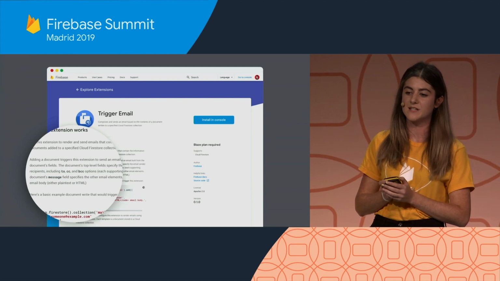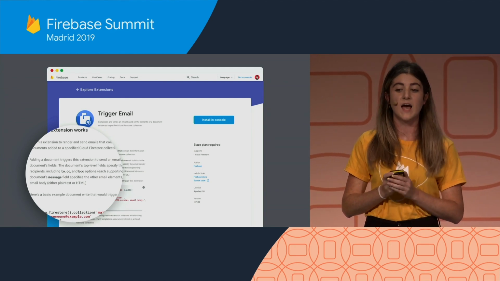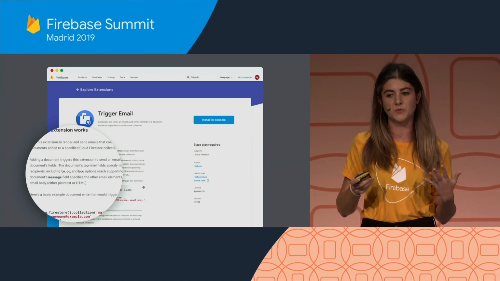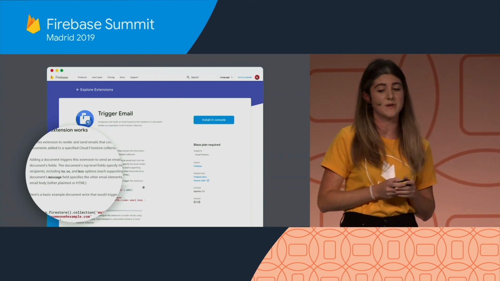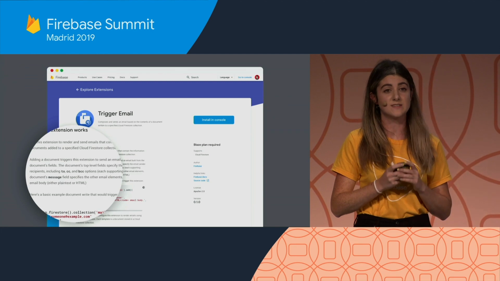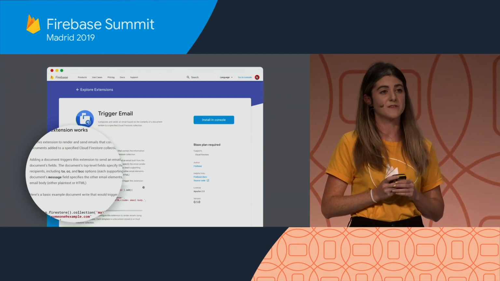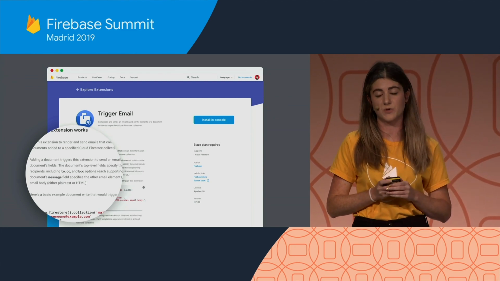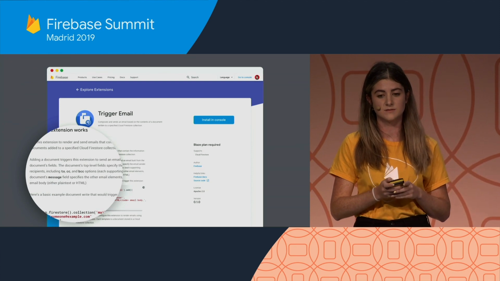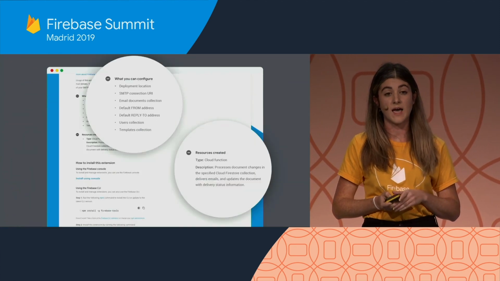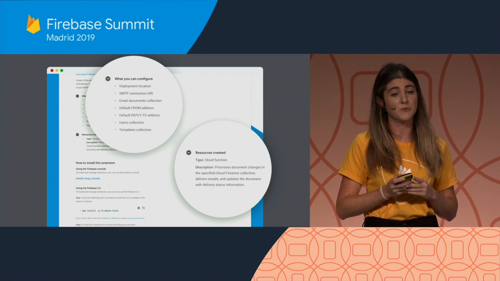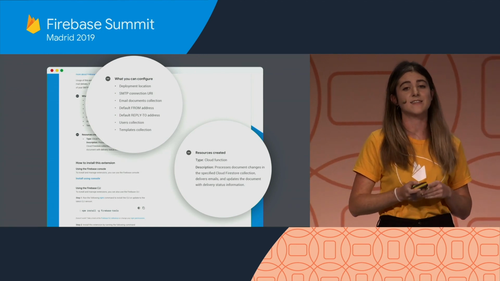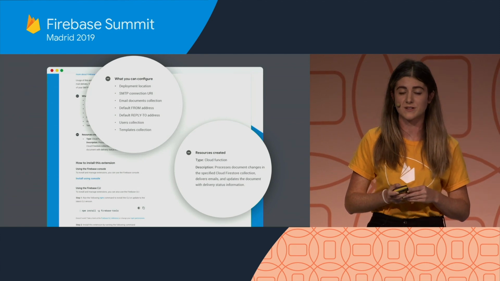Well, the extension's details are also super explicit and open as to what this extension will do once installed in your project. For example, with Trigger Email, you know exactly, nearly step by step, how Firebase is going to render and send those emails from Cloud Firestore. And again, to let you know if this extension will work for you, you can view every way in which the extension can be modified and exactly what it's going to generate in your project.